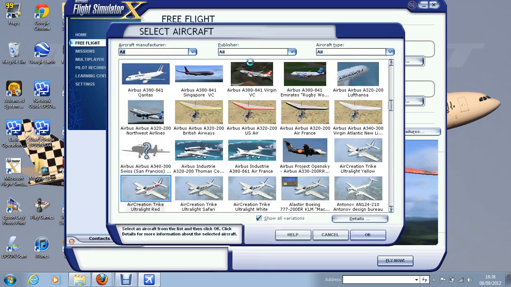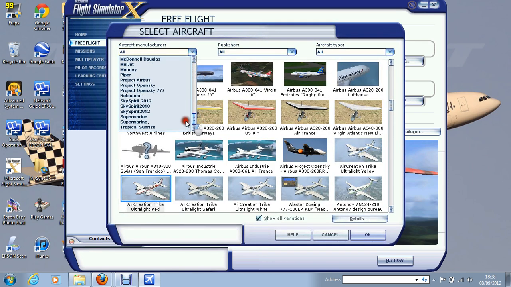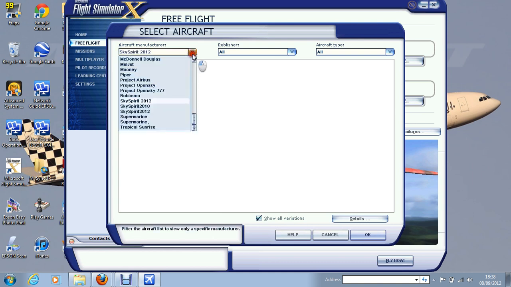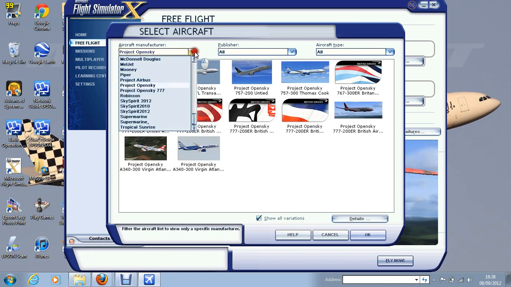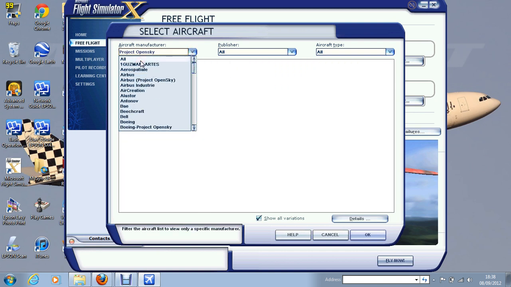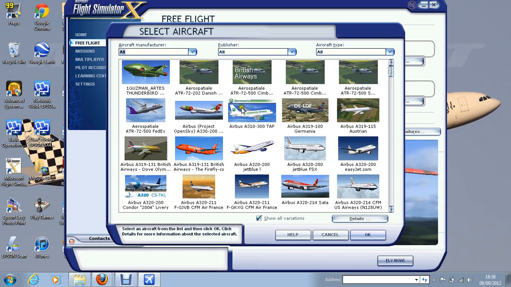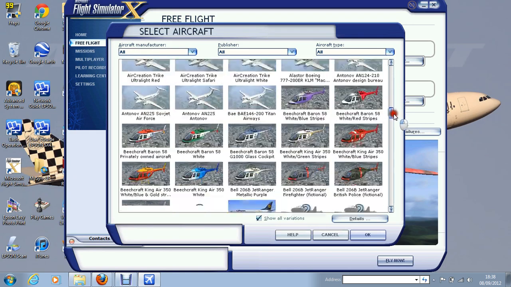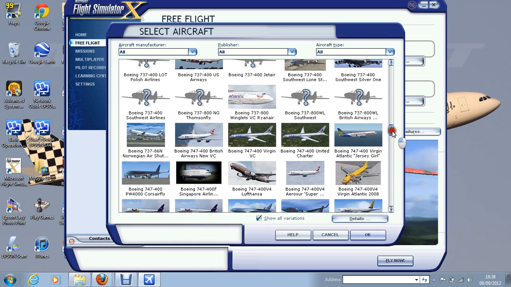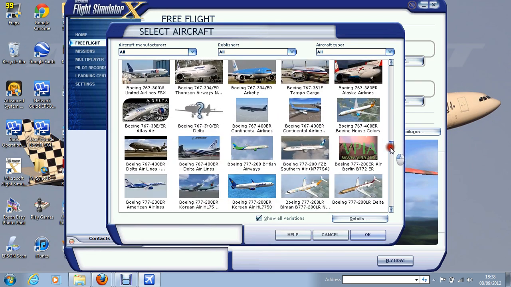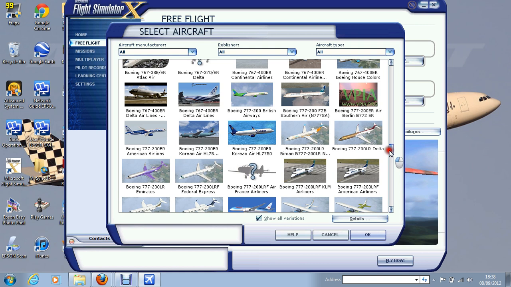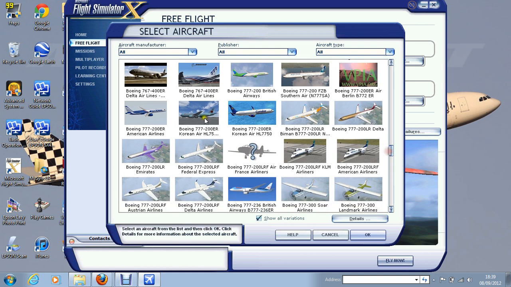Bear with me one minute. I've got a lot of planes in my simulator folder. I think it might be in here. Nope. Project Open Sky. If this doesn't work, I'll be very confused. One minute. Just down from my planes. Should be down at 777-200. There it is. Two of them.